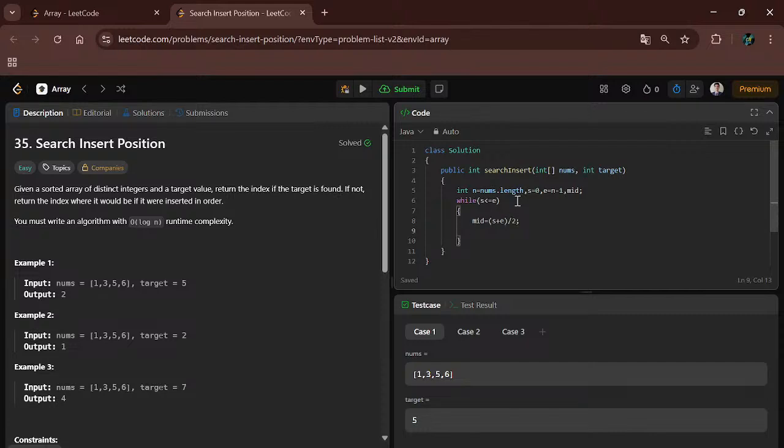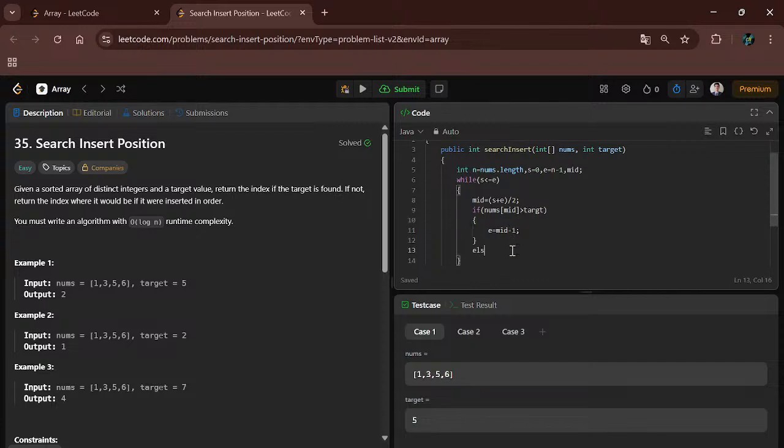Then we have to check if nums of mid, it is in sorted manner, no, so we are using binary search, is greater than target. If it is greater than target, then what do we have to do? Simply we have to move the ending pointer before mid, so end equal to mid minus 1.